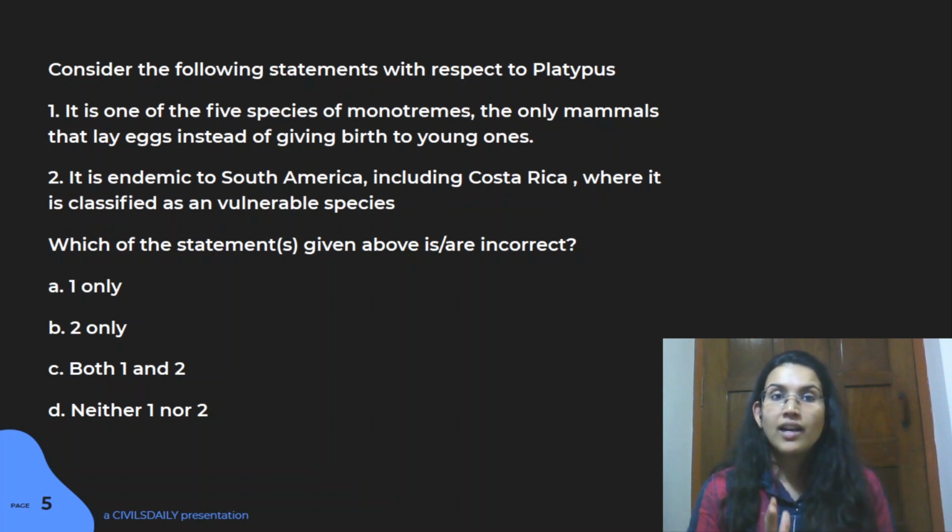And again, it says 5 species. So 1 is your duck-billed platypus, and the other 4 species are different species of echidnas, right? So echidnas are the other 4, and the platypus and echidnas are all found in the region of Australia. And in fact, this platypus is also found in the Tasmania region, that island near Australia. So by that logic, the second statement is wrong.